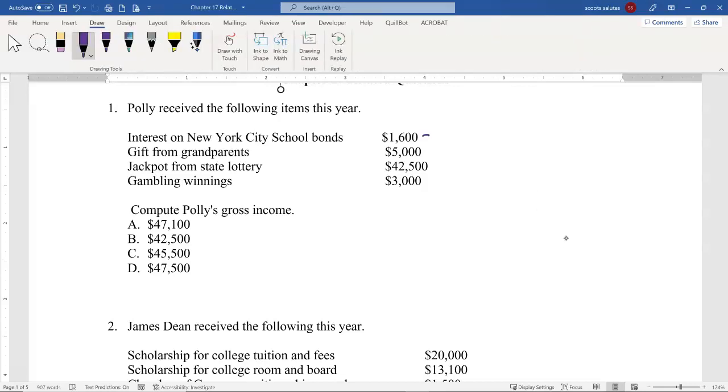So first one here we have the interest on New York City school bonds. Right, so one thing we want to make sure we're talking about at the federal level because there's sometimes at the state level this does not hold true. Right, but if you're talking about local and municipal bonds, these are non-tax at the federal level. So even if you had something in a state, at the federal level, they're not taxed.